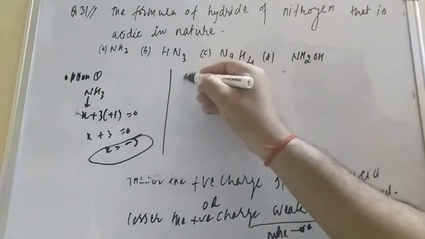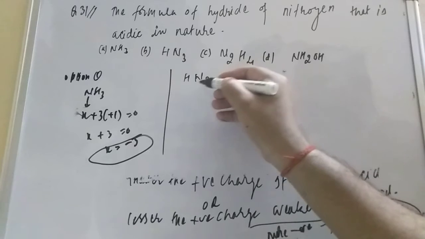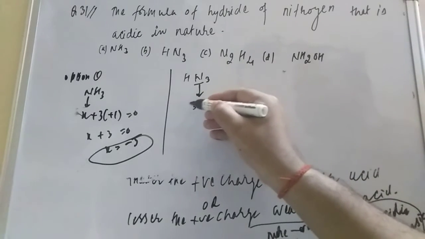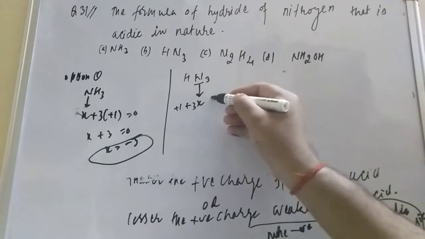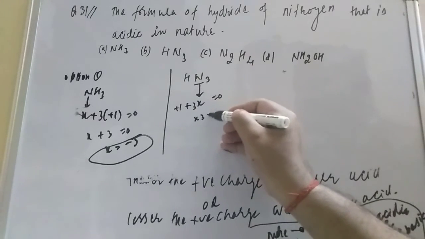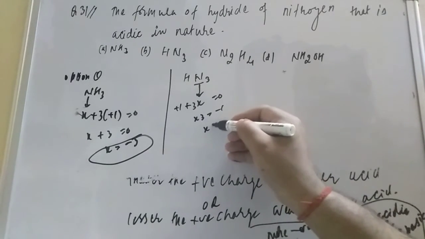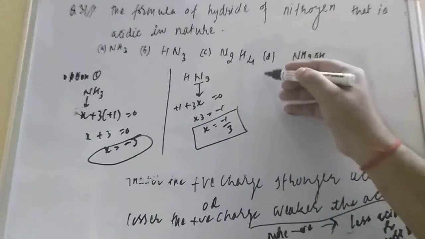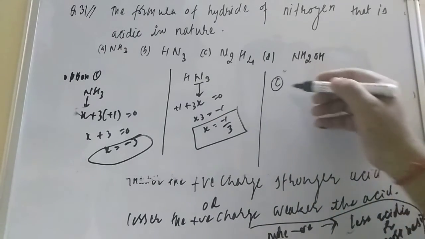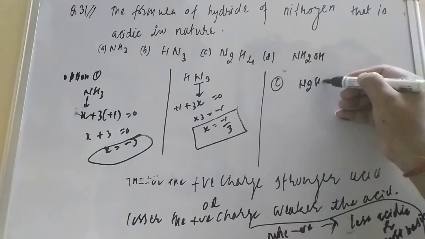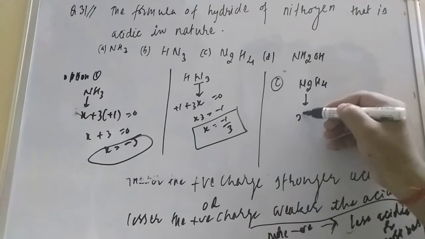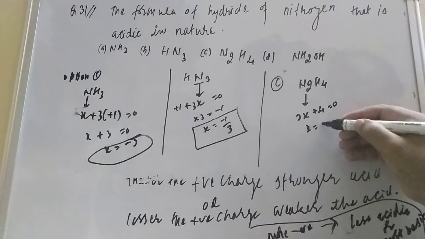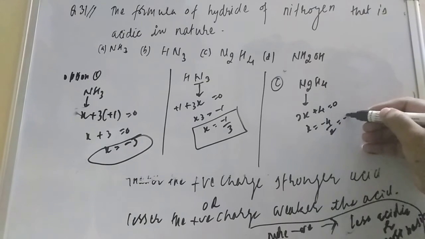Next one, HN3. Here we consider nitrogen as X, 3 nitrogens, so 3X plus 1 hydrogen equals 0. So 3X equals minus 1, so X is equal to minus 1 by 3. This is a negative charge but the least negative. If you talk about option C, student, N2H4: 2X plus 4 equals 0, so X is equal to minus 4 by 2, so minus 2.